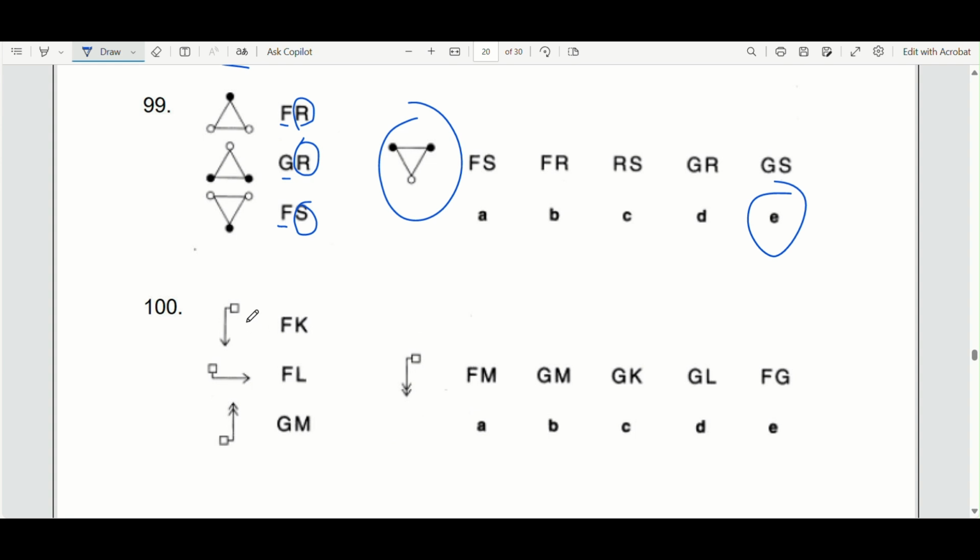F and F seems to mean 1 arrow. V means 2. This should start with G. Now, K, L, M, these are all different. So what's different about all 3 of these? They're all pointing in different directions. So K would mean down. Okay, so it's going to be G, K, which is option C.